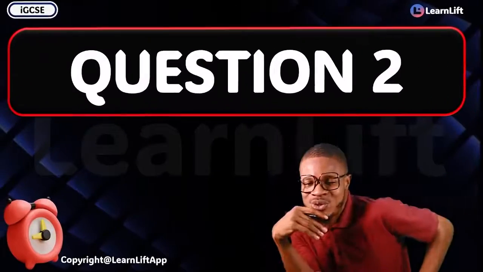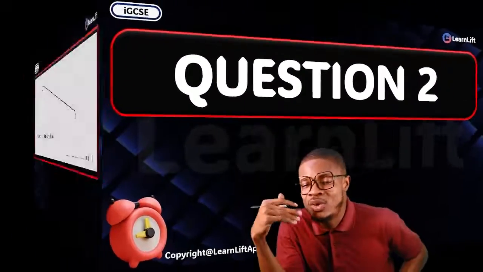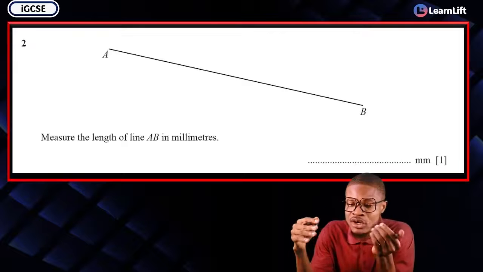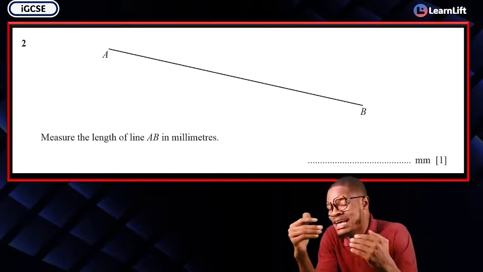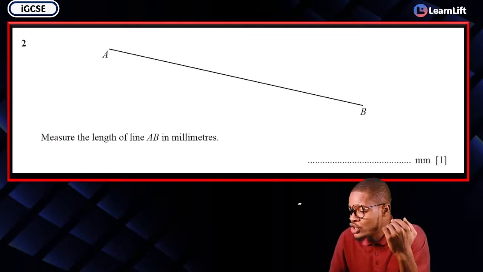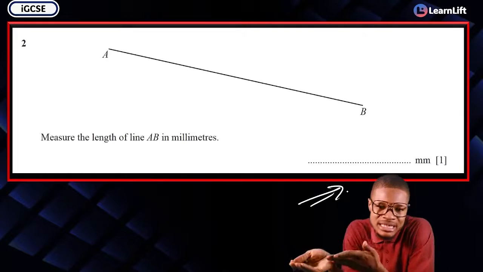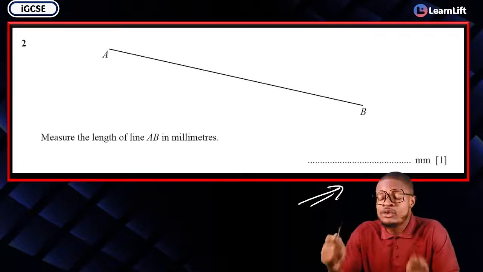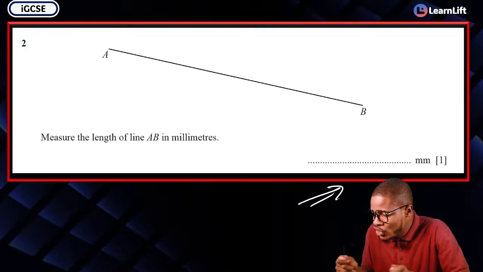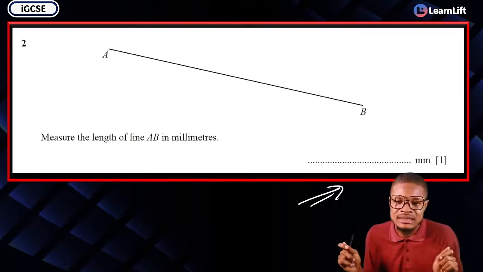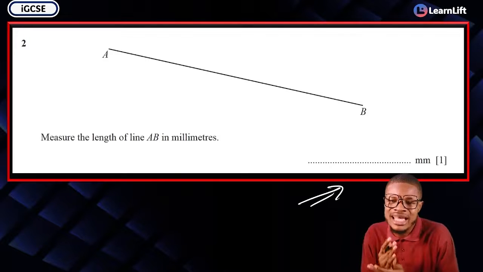Now look at question 2. In question 2, we're given this beautiful question. Measure the length of line AB in millimeters. And of course, you are to position your answer here in what? Millimeters. That's where you're going to leave your answer. All you have to do is carry your meter rule, right? And then measure it against the millimeter side. By the time you do that, you're going to get the answer directly.